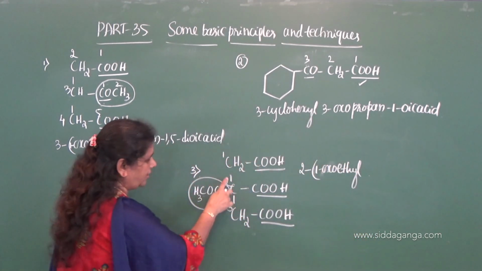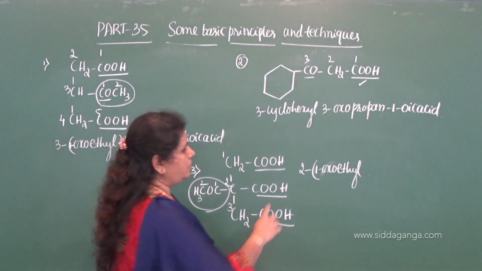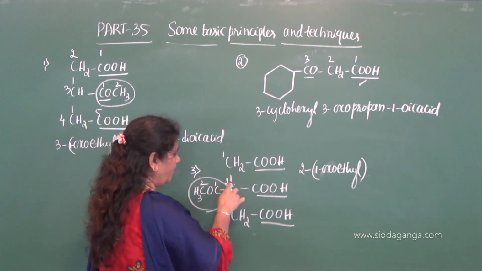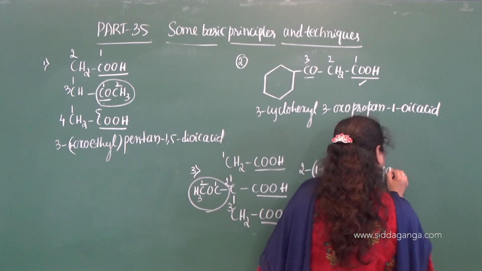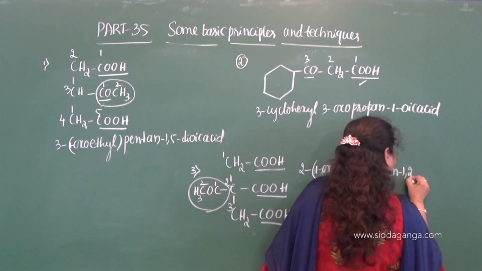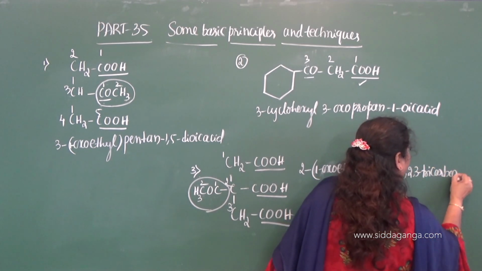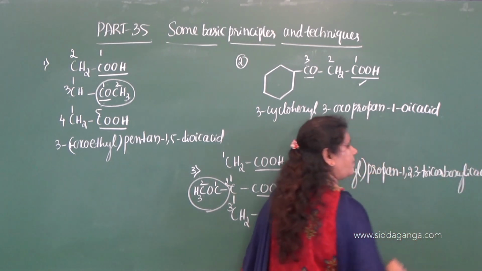So, on the second carbon we have 1-oxoethyl. Propane 1, 2, 3-tricarboxylic acid.